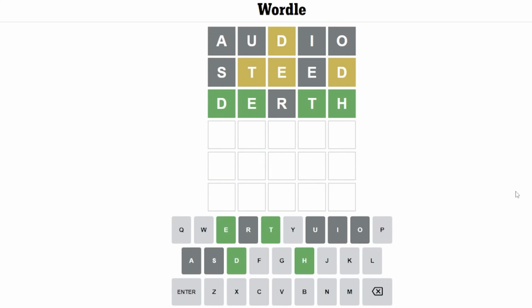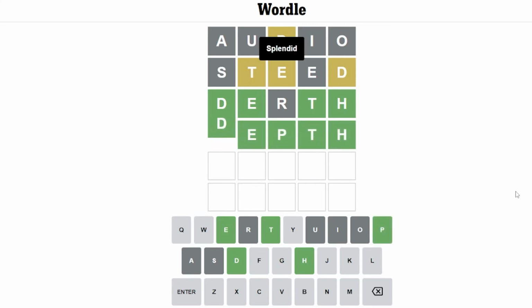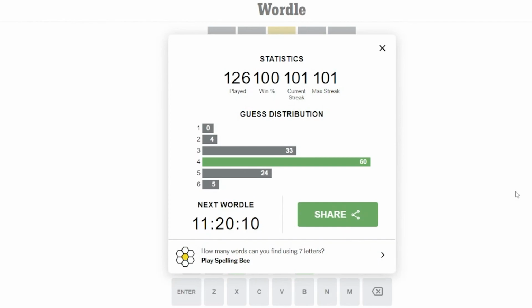Let's see, what word could this be? It seems like it should be obvious. Depth. Okay. It's not recording me. No, it just screen grabs it. Carolyn, who is with me, has pointed out that she got it in three. And I really should have got it in three.